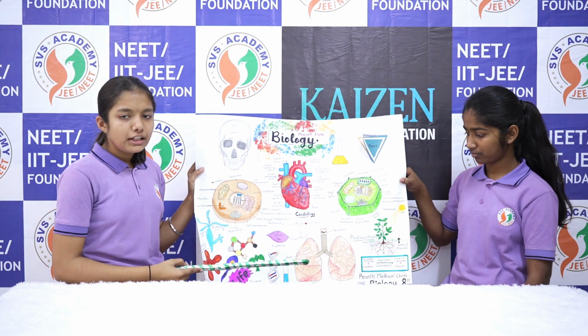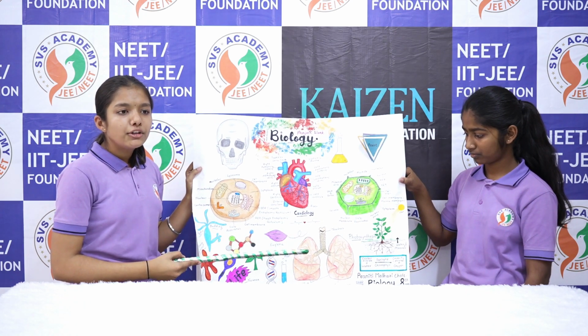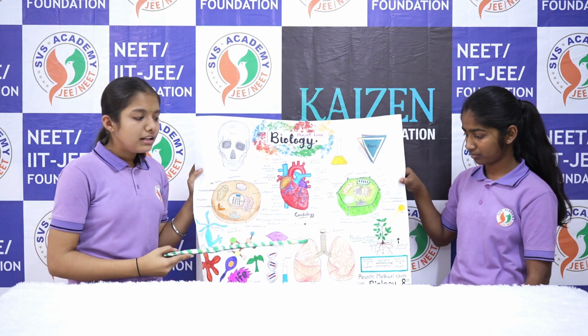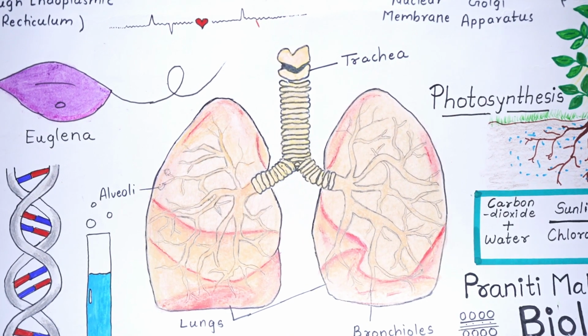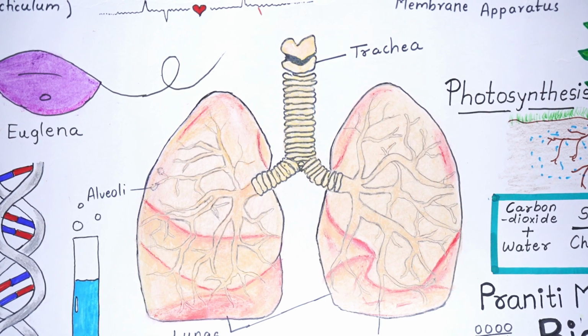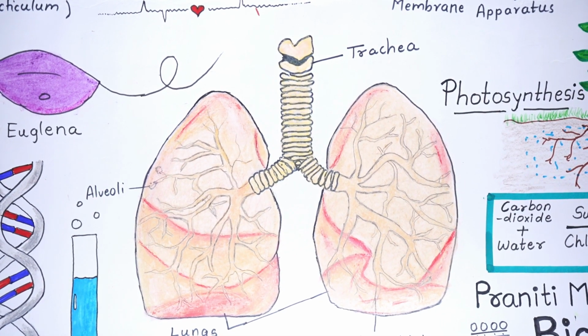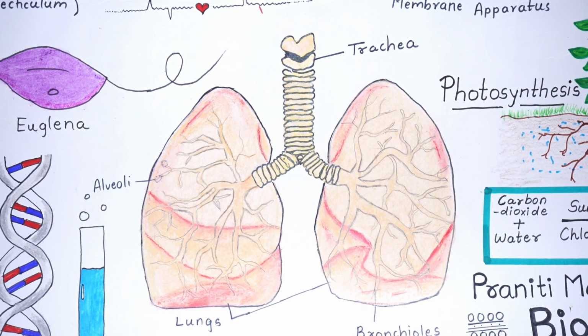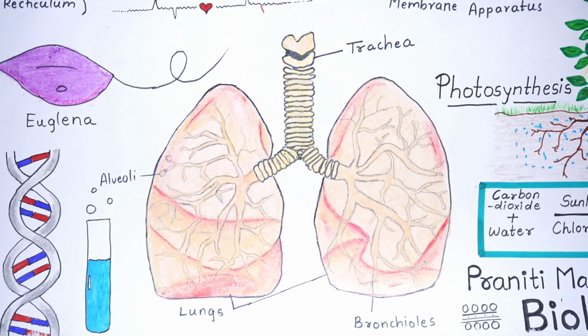Lungs are also present in the thoracic cavity. The maximum part of the thoracic cavity is covered by lungs. Lungs have double membranes known as pleura. It is like a sponge. There are many alveoli compartments present in the lungs which help in the exchange of gases.